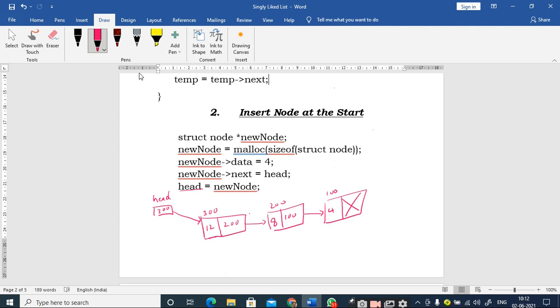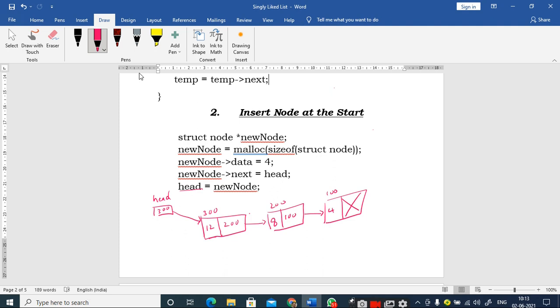In a similar manner, you can perform the deletion operation, where you can delete a node from the first of the linked list, from the last of the linked list, or at a particular position. So the insertion and deletion operations, the basic operations of the singly linked list, are categorized into three categories.